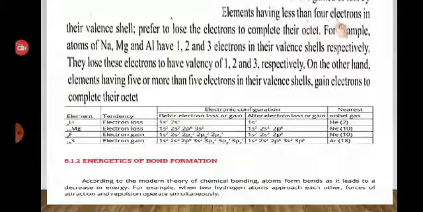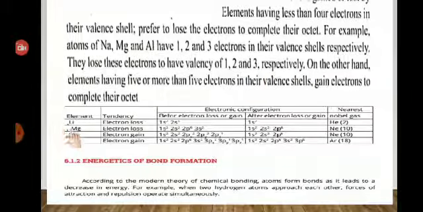Elements having less than 4 electrons in their valence shell prefer to lose electrons to complete their octet. For example, atoms of sodium, magnesium, and aluminium have 1, 2, and 3 electrons in their outermost shell respectively. They lose these electrons to have valency of 1, 2 and 3 respectively.